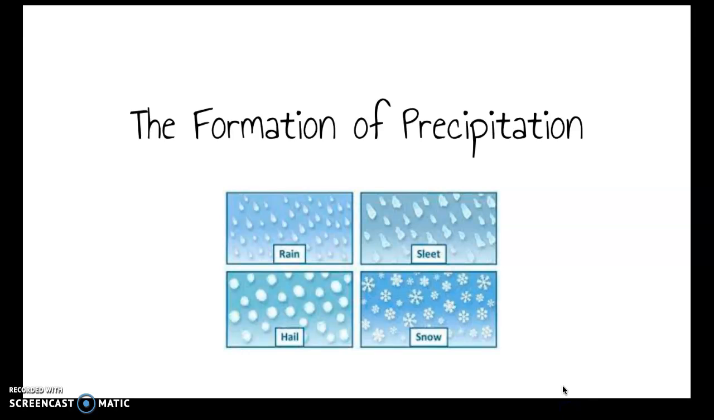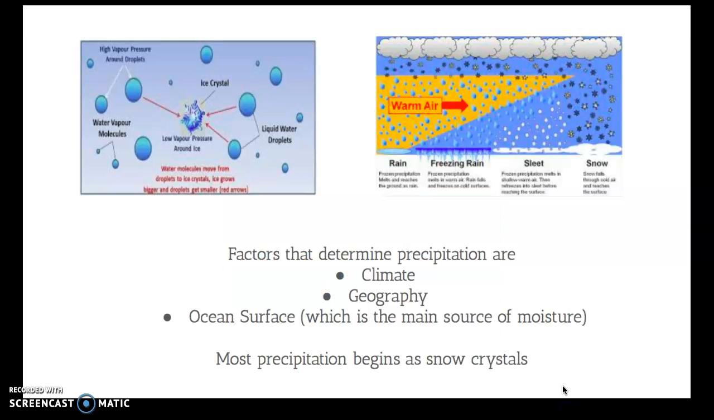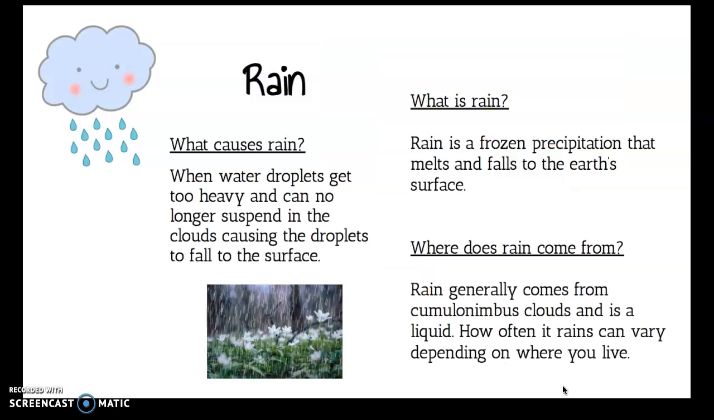The formation of precipitation. Factors that determine precipitation are climate, geography, and ocean surface, which is the main source of moisture. Most precipitation begins as snow crystals. Rain. What causes rain? When water droplets get too heavy and can no longer suspend in the clouds, causing the droplets to fall to the surface.